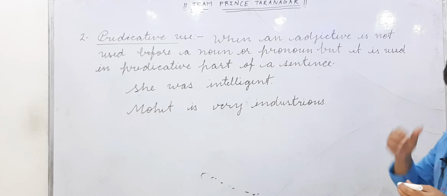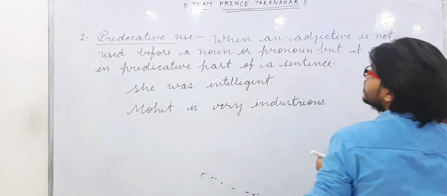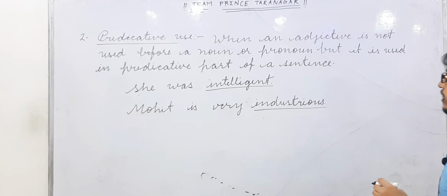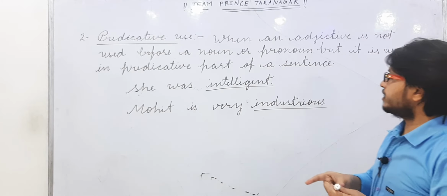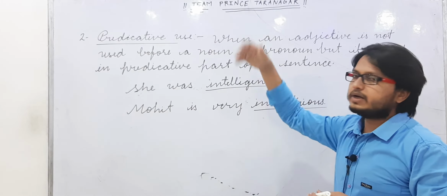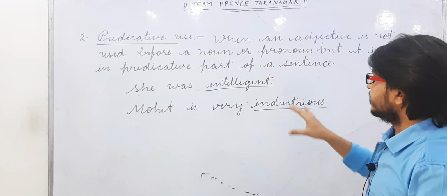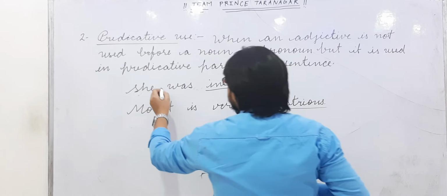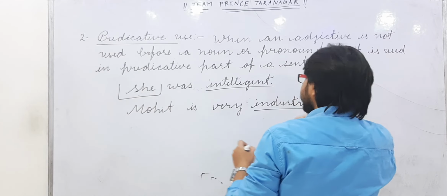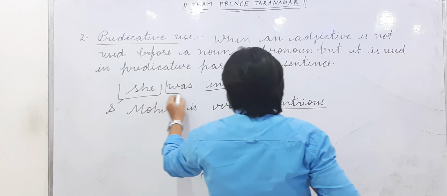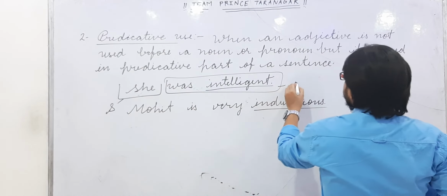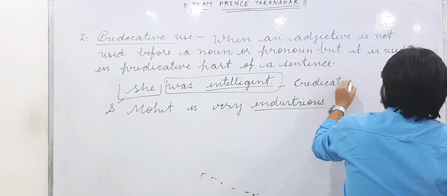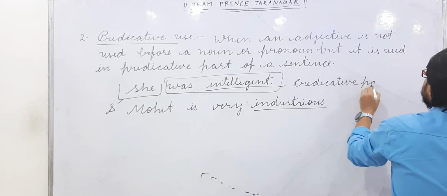In both sentences there are adjectives: in the first, intelligent, and in the second, industrious. But they are not used before a noun or pronoun. They are used in the predicative part of a sentence. You know very well what a subject and predicate are. Here she is the subject and the rest is the predicative part.